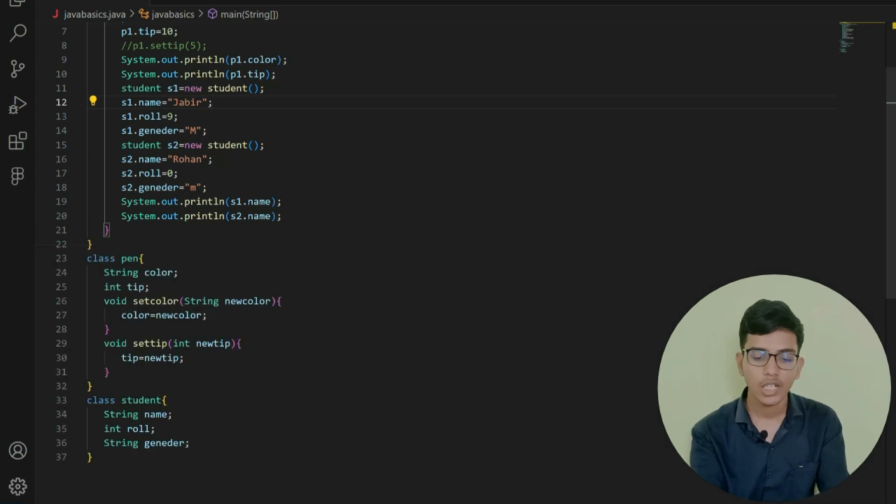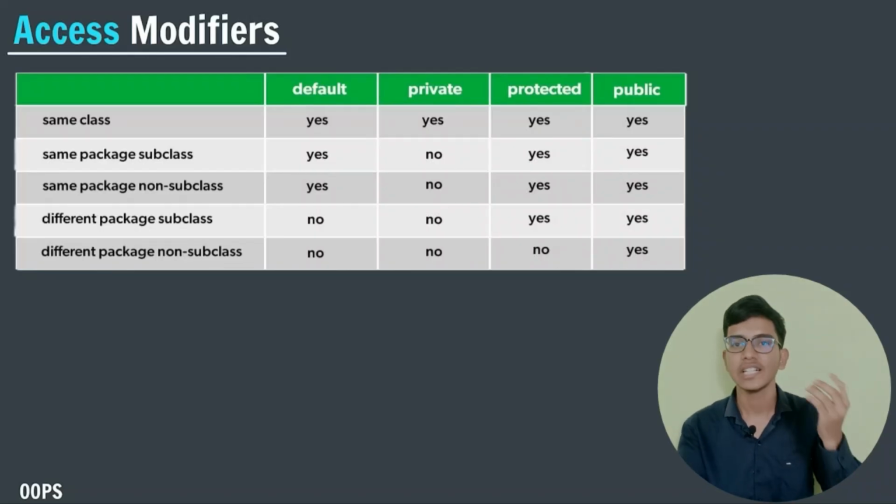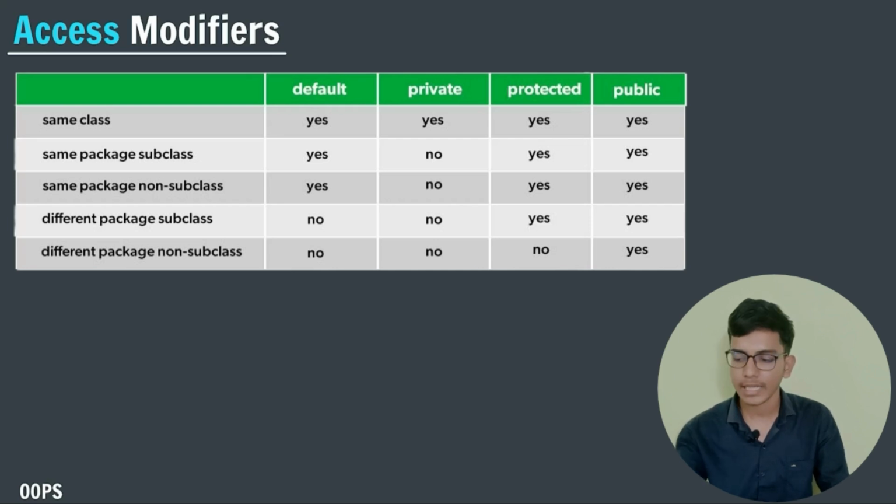Now let us talk about access modifiers. From the beginning itself, I have been telling you that public static is an access modifier, public is an access modifier, and all those things. Now let us talk about them in detail. Access modifiers define the access of a particular attribute or a function for our user. So it declares whether to give access to a particular user or not.